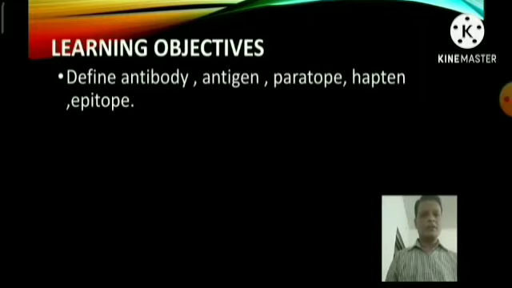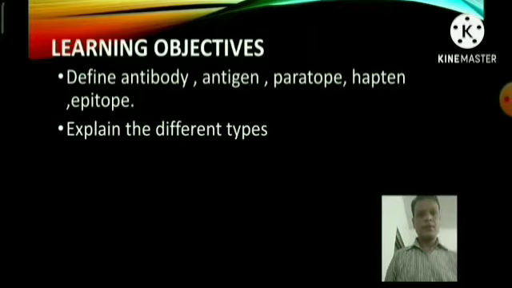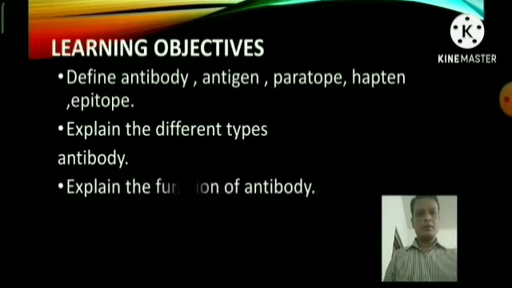Now the learning objectives. After completing today's lesson, students will be able to define some important terms like antibody, antigen, paratope, hapten, epitope. You can also explain the different types of antibody, and you can also explain the functions of antibody.